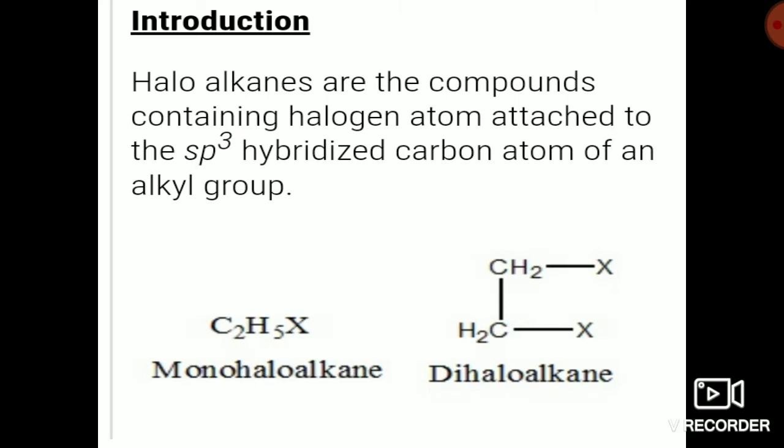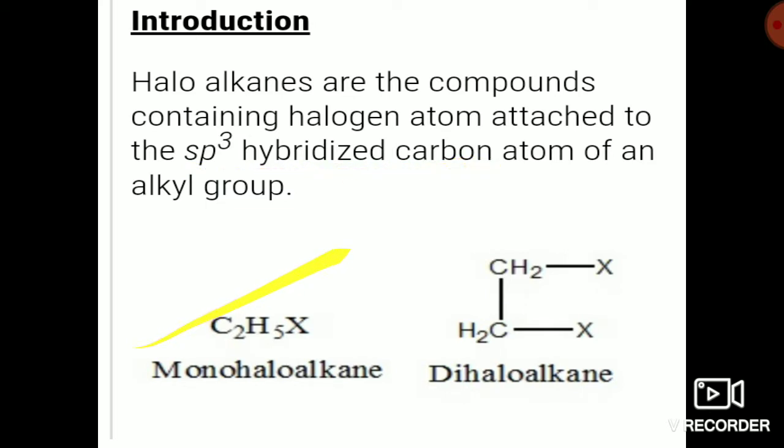Let's discuss haloalkanes and haloarenes in detail. The definition of haloalkane goes as: haloalkanes are compounds containing a halogen atom attached to the sp3 hybridized carbon atom of an alkyl group. Alkyl group means the hydrocarbon with formula CnH2n+1. If you take an alkane and remove one hydrogen, then the group formed is called an alkyl group. So if a halogen is attached to the sp3 hybridized carbon of an alkyl group, then it is called a haloalkane.